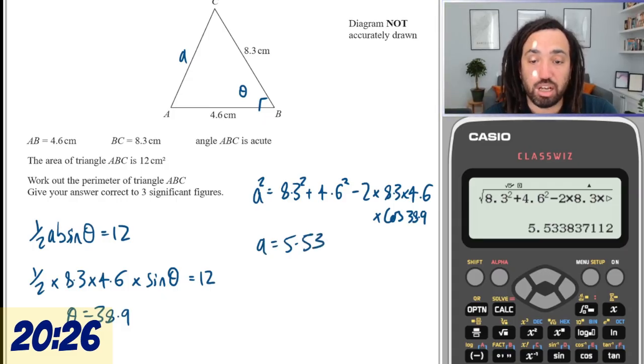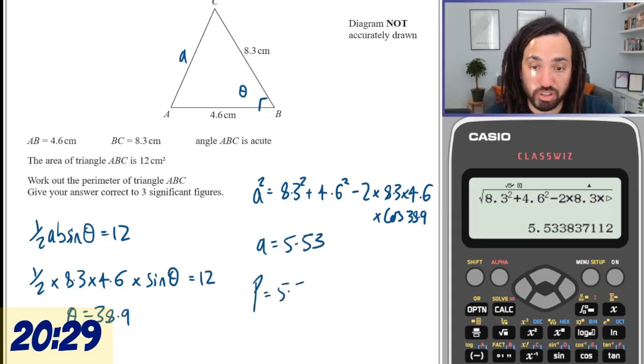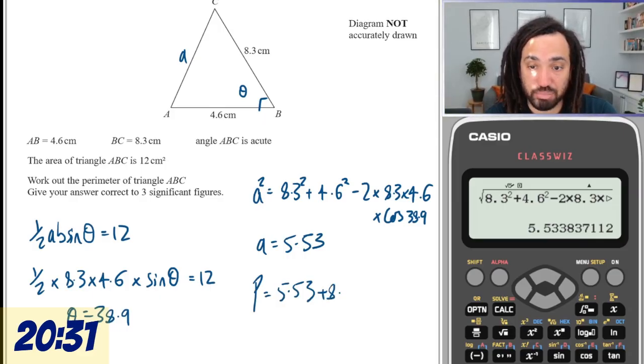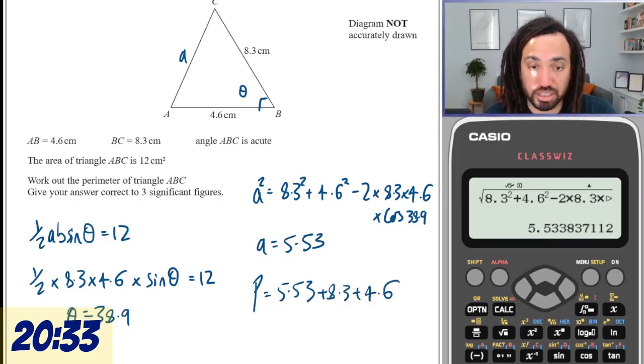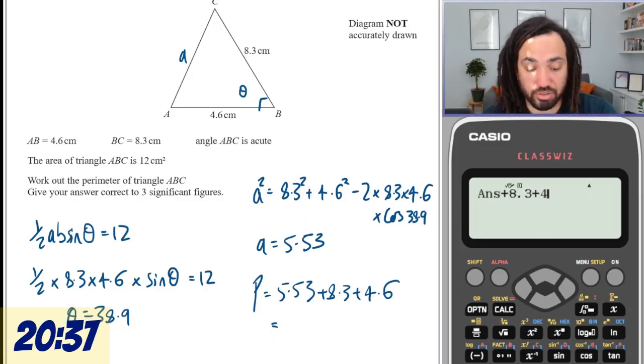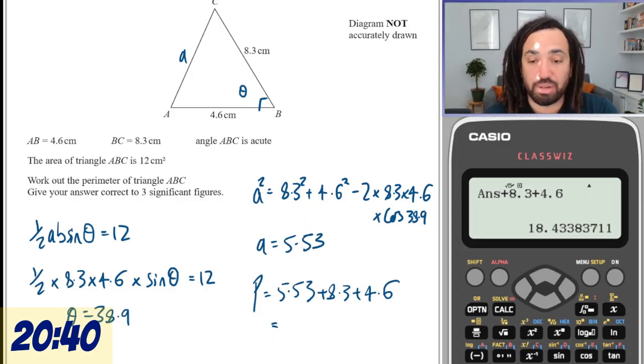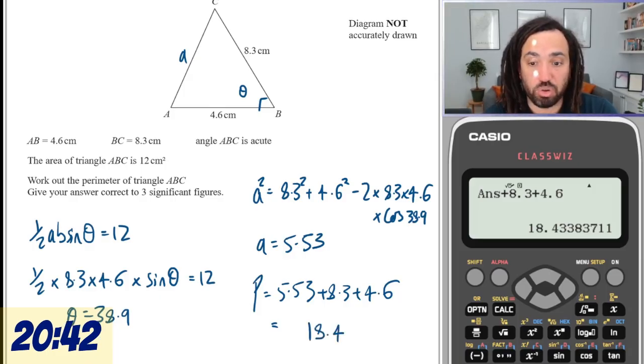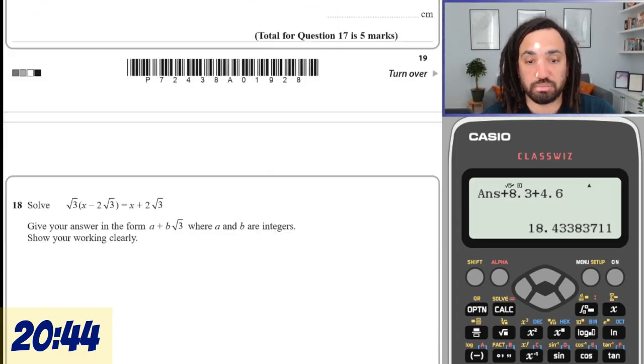5.53. So the perimeter is equal to 5.53 plus 8.3 plus 4.6. So we just need to add on 8.3 and 4.6, and we get 18.4 to 3 significant figures.